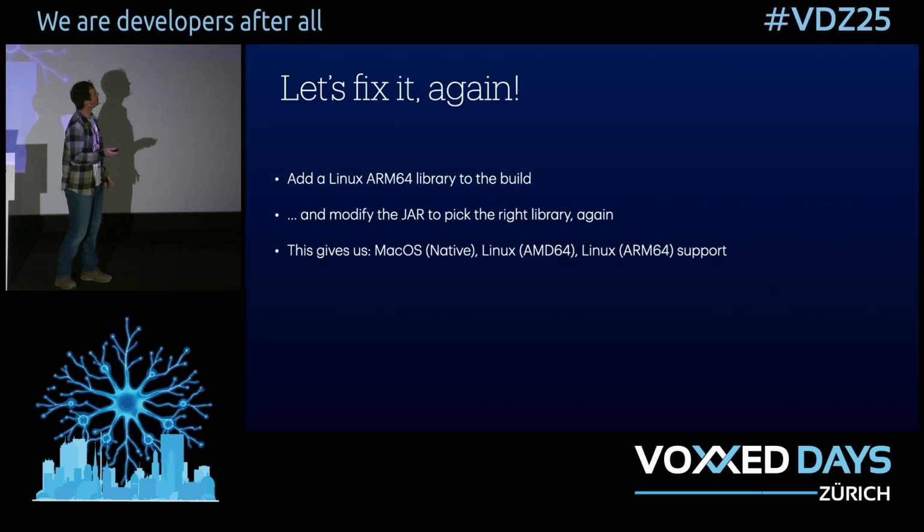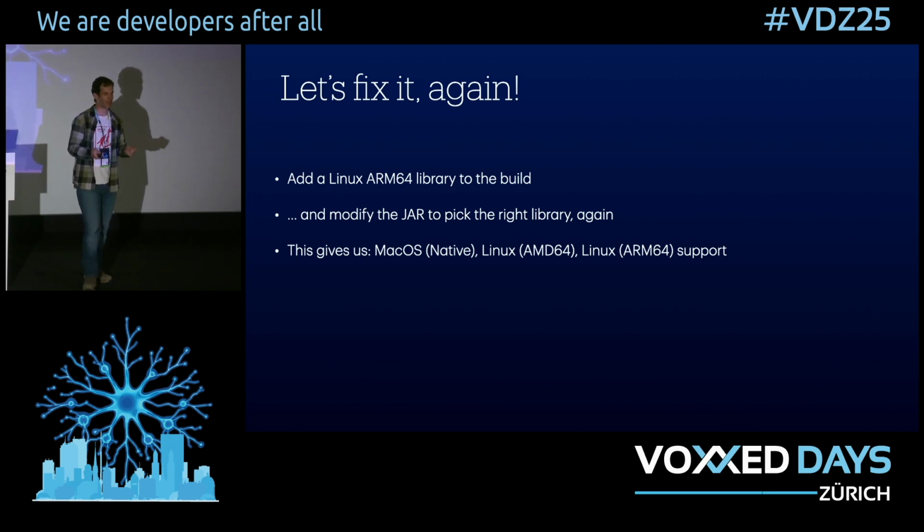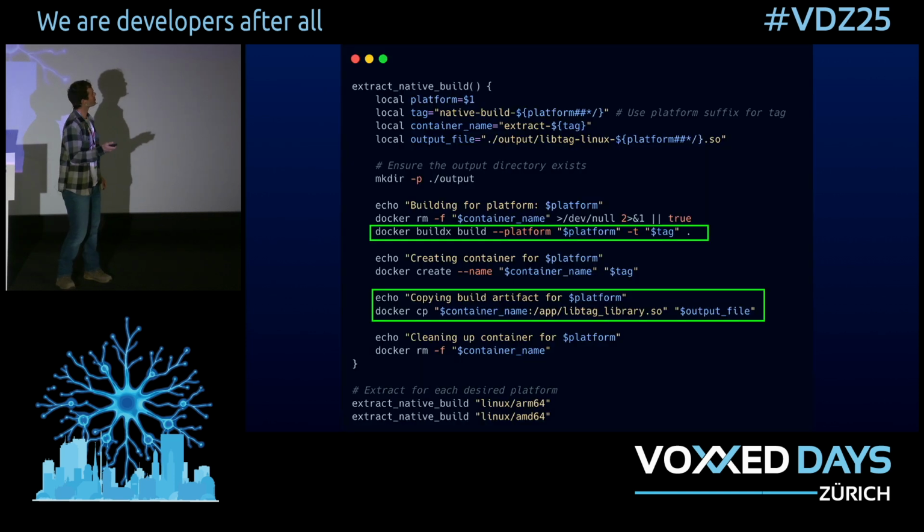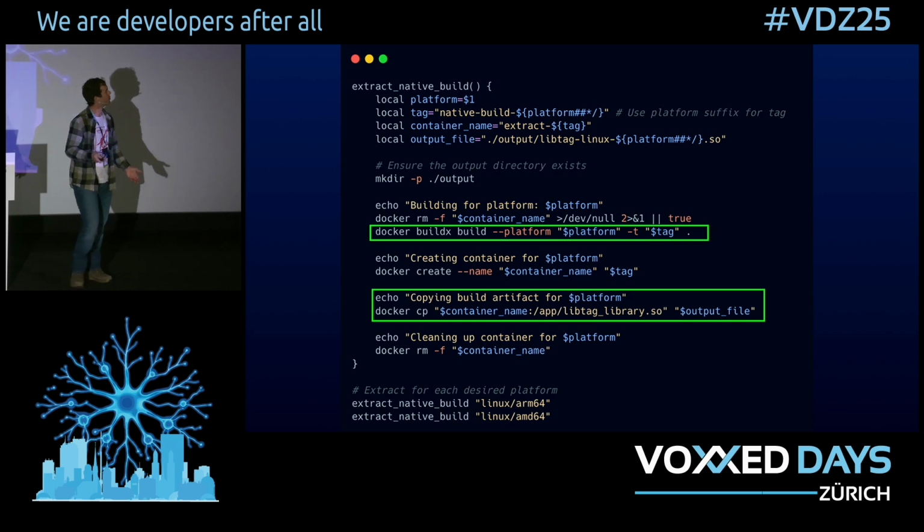So we need to do the same thing again, but this time we've recognized that rather than needing a native variant for macOS and Linux, we also need to add this extra axis for the CPU architecture. And it's pretty straightforward in this case. We can go back to Docker and we can recognize the fact that we're passing in this platform argument, and Docker is then giving us a virtual machine for the build to run inside of for that architecture. And at the bottom, we're just calling it with ARM64 and AMD64.